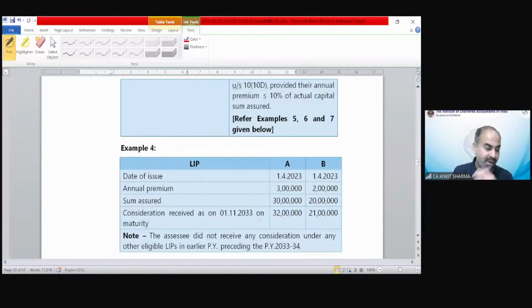Now let's see. Example number 4 says the date of issue is 1/4/2023 and 1/4/2023. Clear? Annual premium in this case is 3 lakh and 2 lakh. 3 and 2 is 5 lakh rupees. Two policies are there. Capital sum assured 30 and 20. Amount received is 32 lakh and 21 lakh. So what would be your answer? Whether this repayment is exempted or taxable? What is the correct answer?